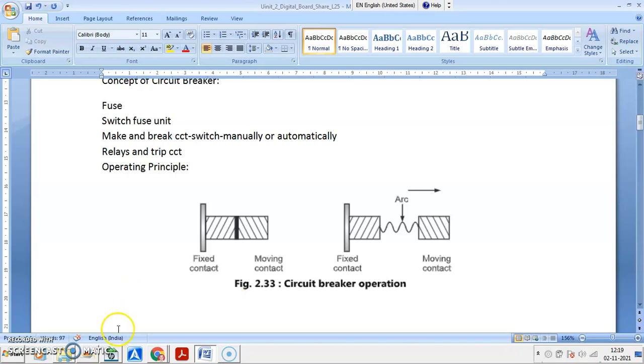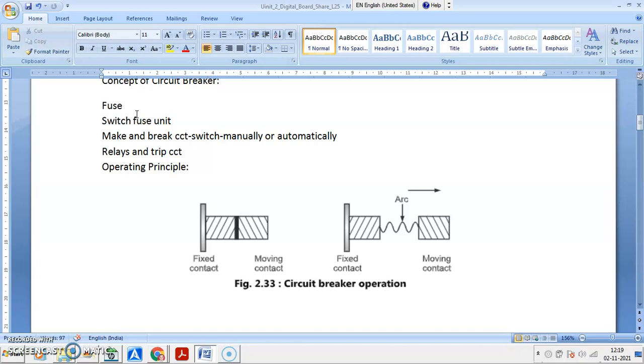Okay, so a circuit breaker has two contacts, fixed and moving contacts. So the circuit breaker starts its operation, means it starts opening the contacts by detaching the moving contact from the fixed one. We may have different operating mechanisms provided in it.